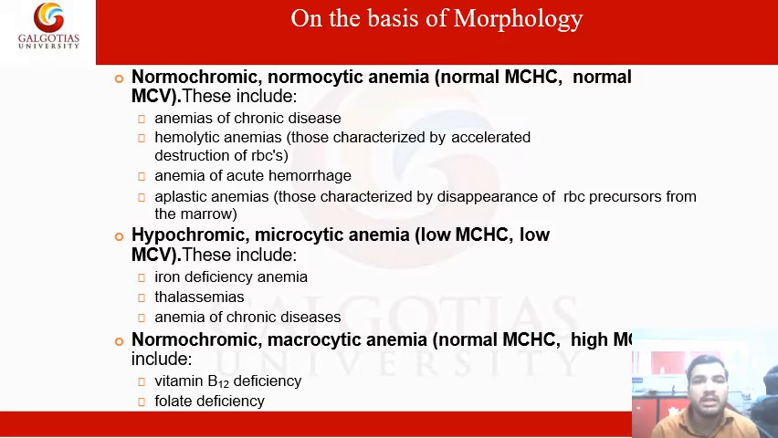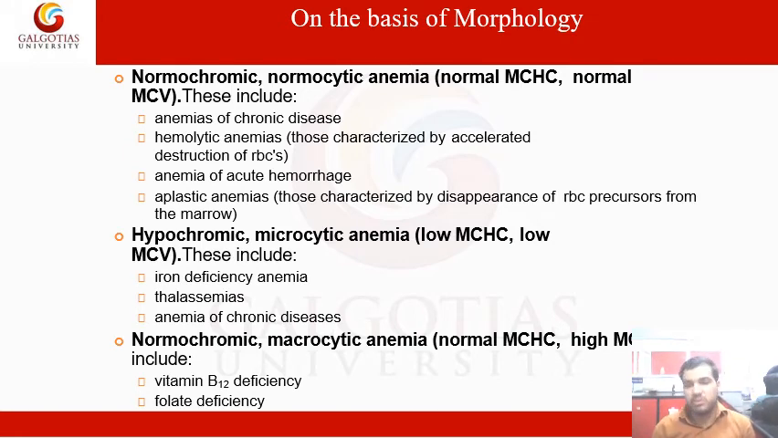In this condition, there is a low level of MCHC and low MCV. Why are these things so? Because it includes iron deficiency anemia, thalassemia, and anemia of chronic diseases. Under this hypochromic and microcytic anemia, it includes iron deficiency anemia. This anemia is usually a deficiency of iron, so all those red blood cells which are deficient in hemoglobin, and which further are responsible for the low iron levels, will be considered under this.